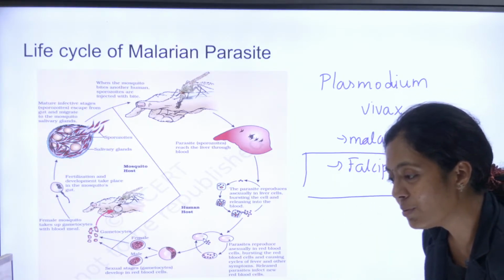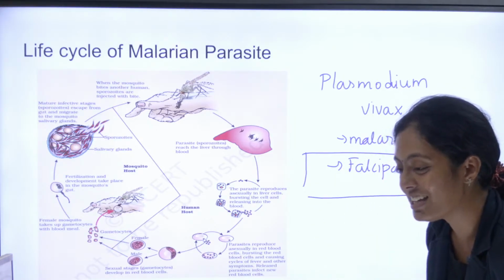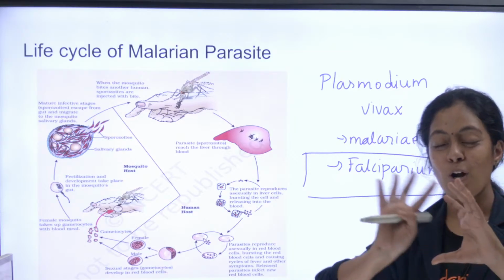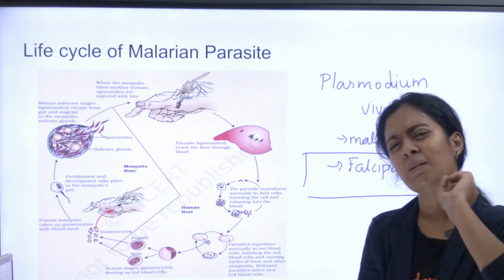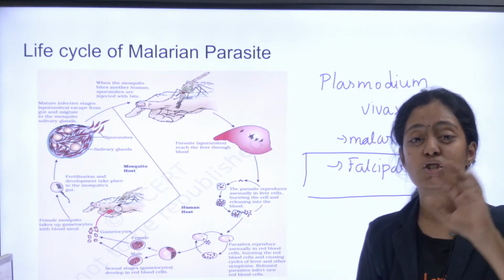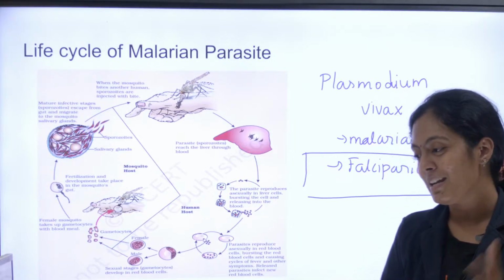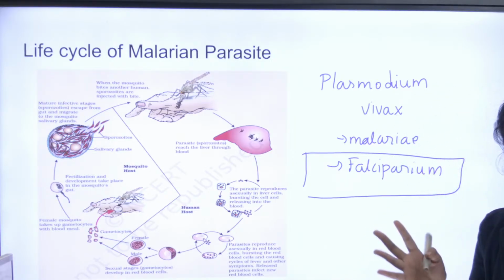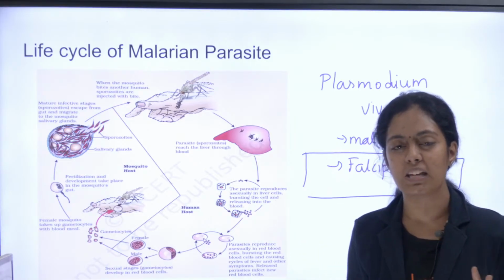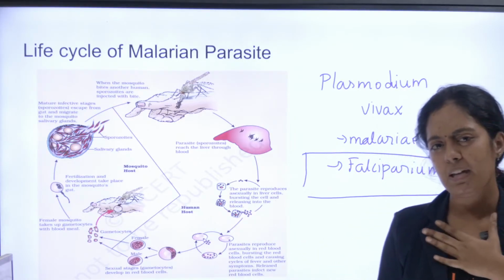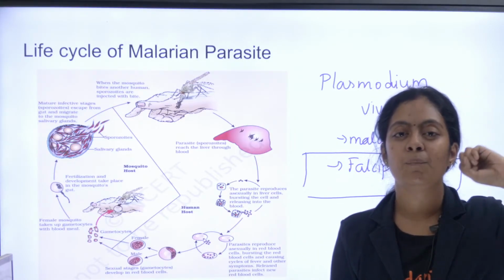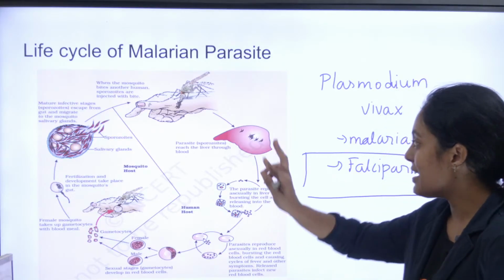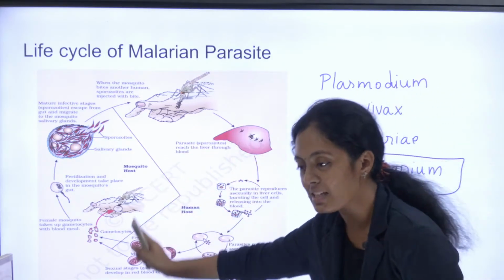The book has been covered within 1 hour. Now, I'm not doing everything in detail, only the important, very important parts, and going through it quickly. Now, this malarial parasite needs 2 hosts: one is the human being, and the other is the mosquito. So it has two hosts, human host and mosquito host.